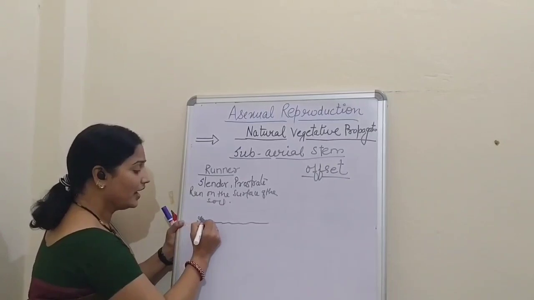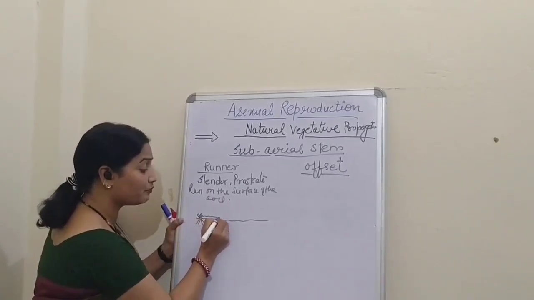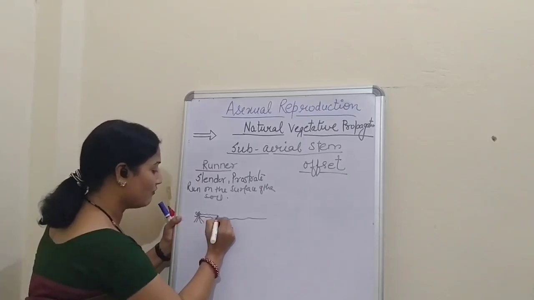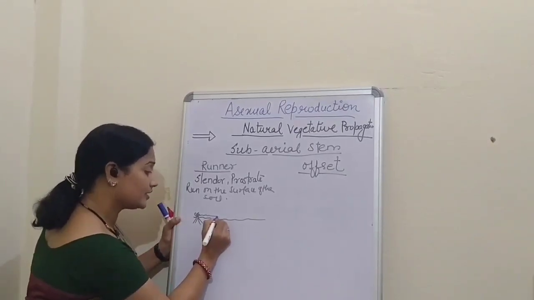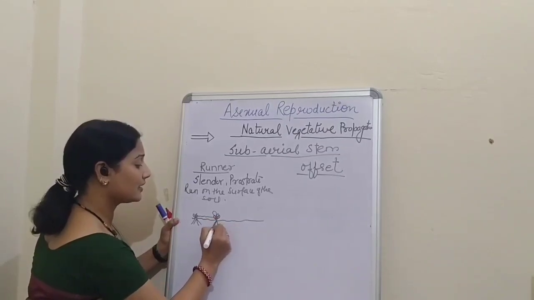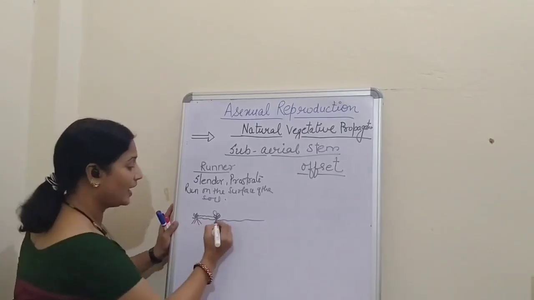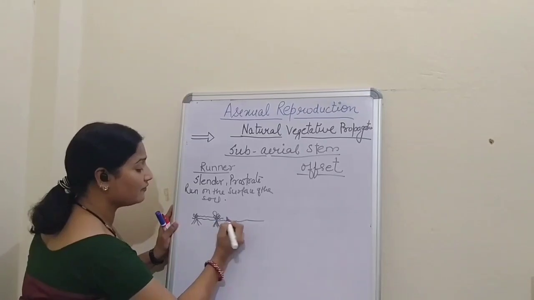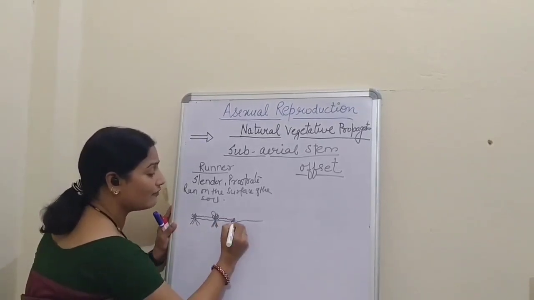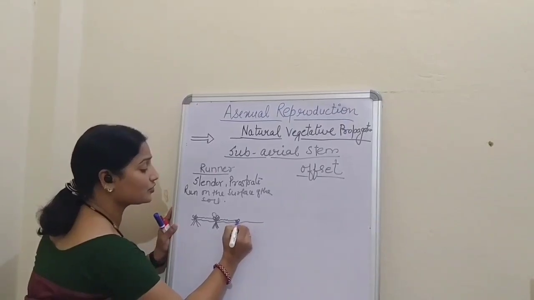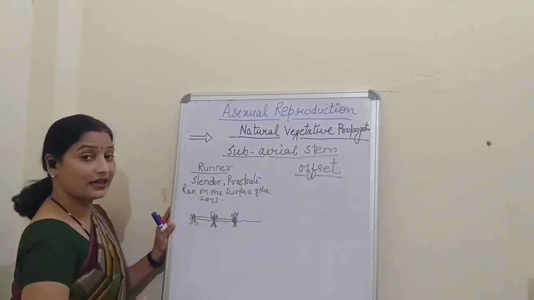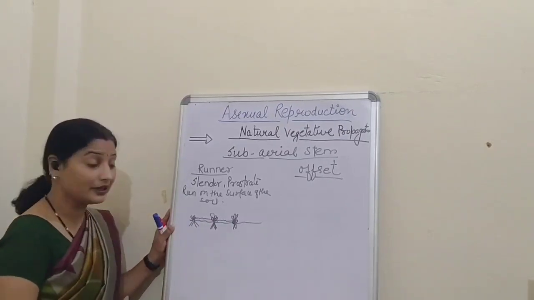The plant is growing and the stem runs parallel on the surface of the soil, and wherever the node touches the soil, the new plant germinates. Again, the next stem will start moving on the surface of the soil, and wherever it touches the surface, a new plant will germinate. This is the example of runner.